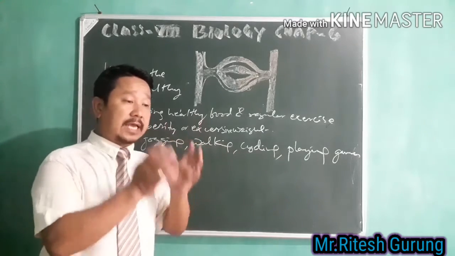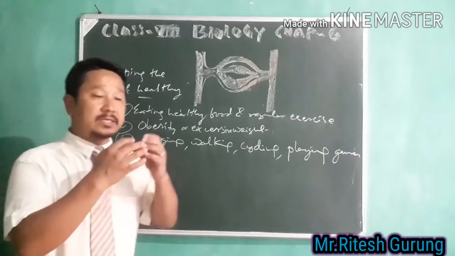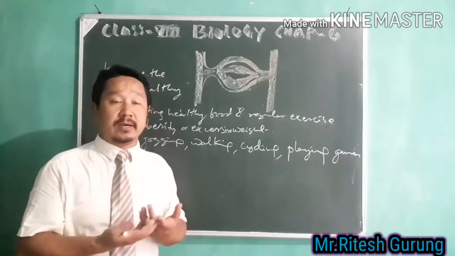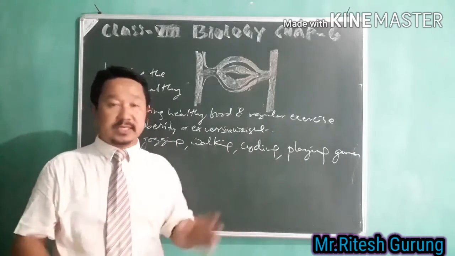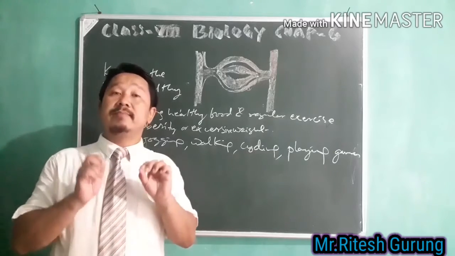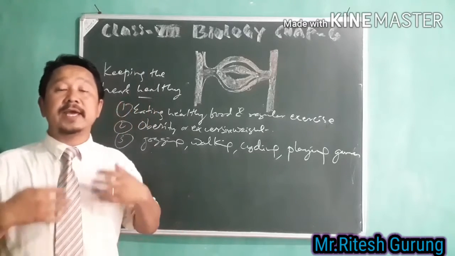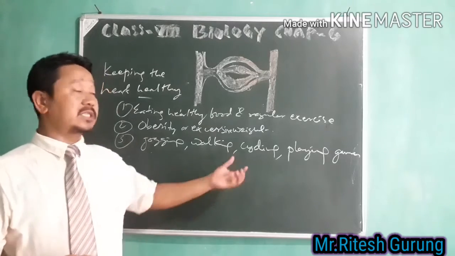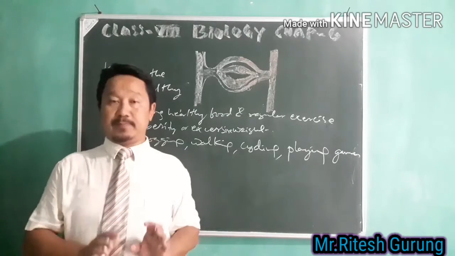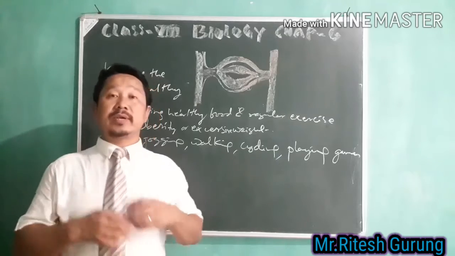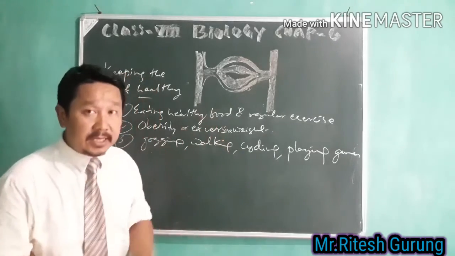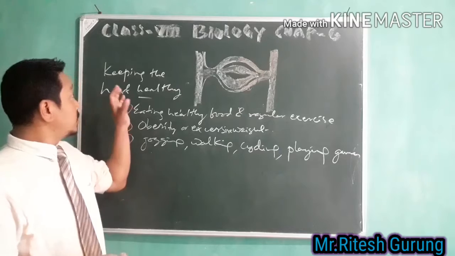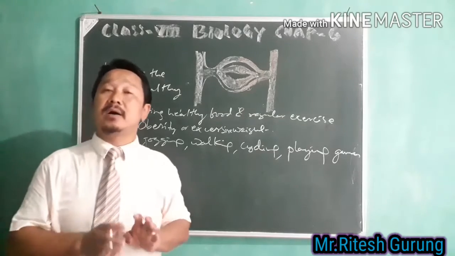Cycling is not only a part of enjoyment or going somewhere covering a certain distance, but it is also a very good exercise which keeps yourself active and happy. That way we can keep ourselves healthy and also keep our heart healthy.